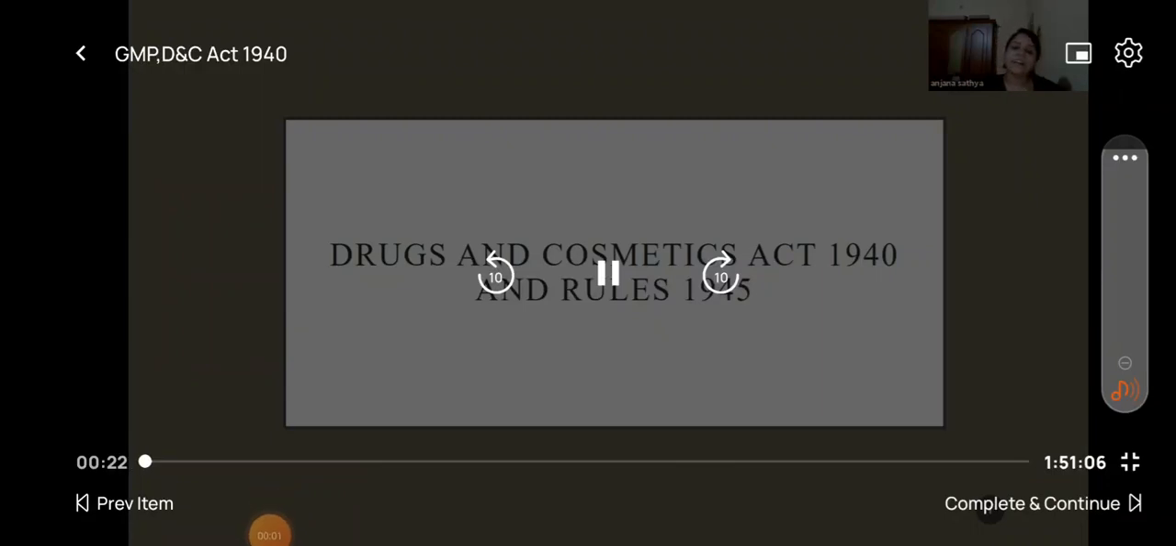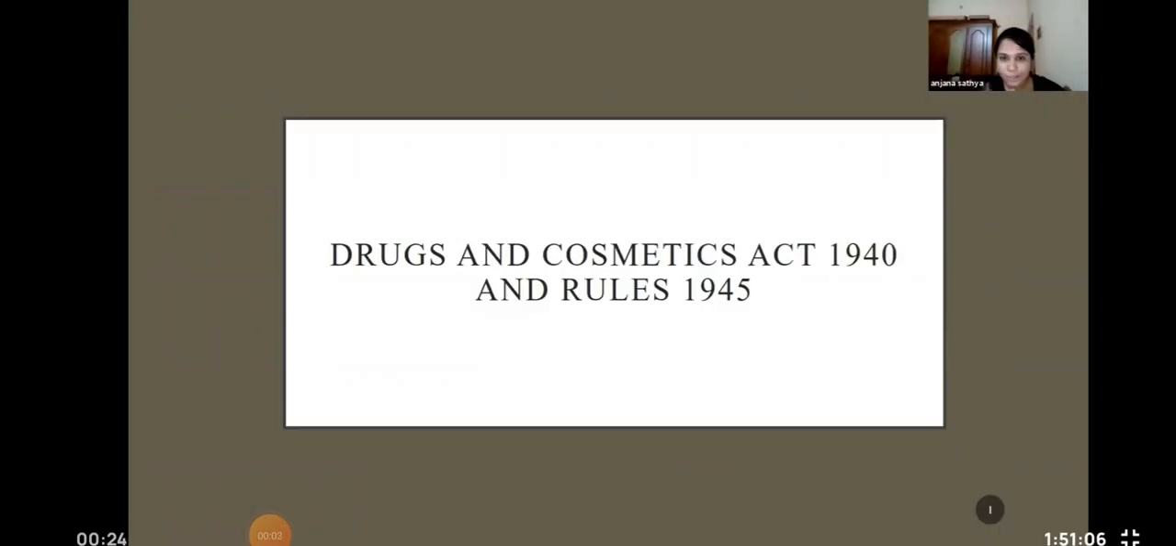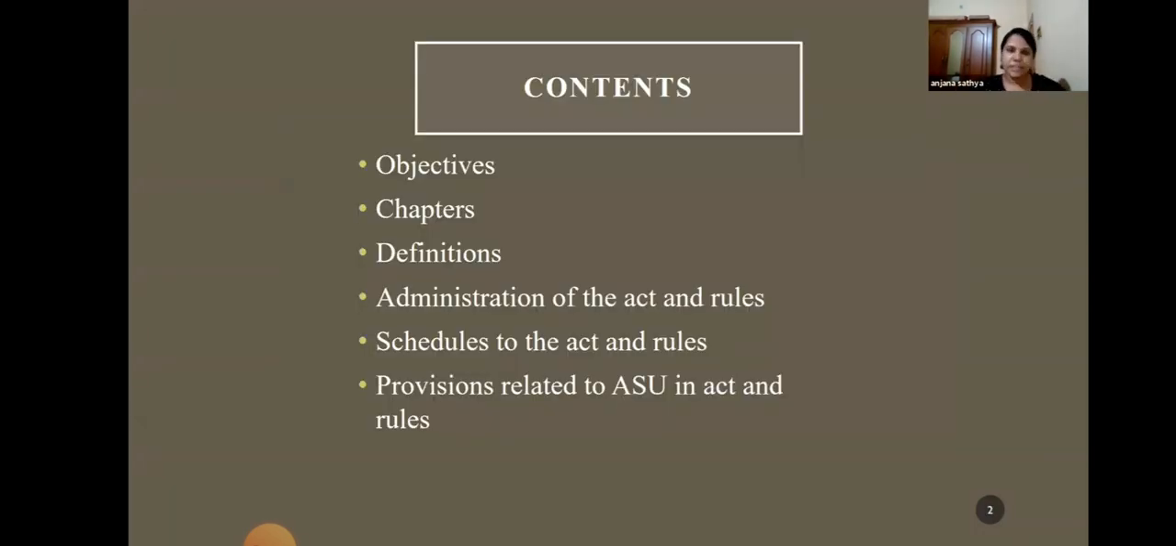We will be discussing the schedules of the Act as well as the rules, and we will discuss in detail about good manufacturing practices as well. So in this chapter, in this class, you will learn about basically the Drugs and Cosmetic Act and Rules.